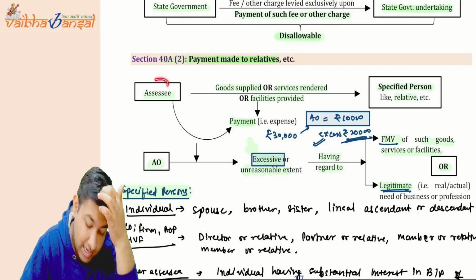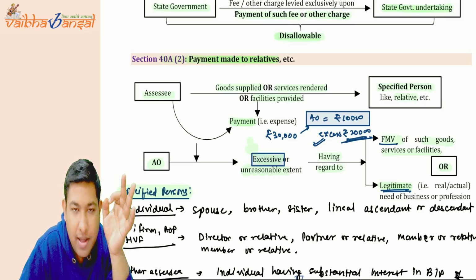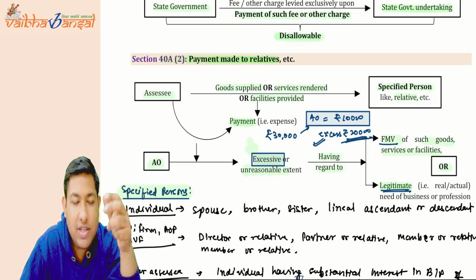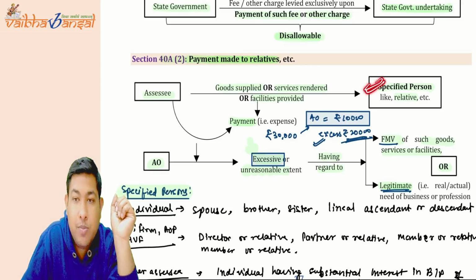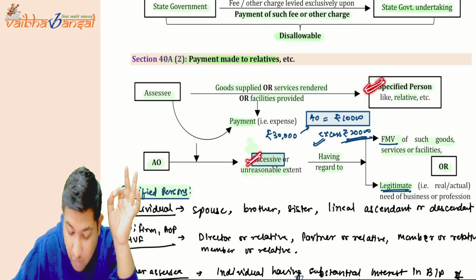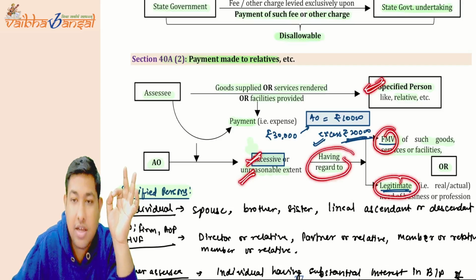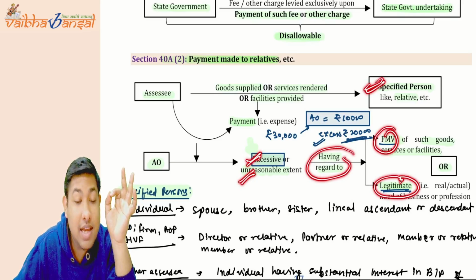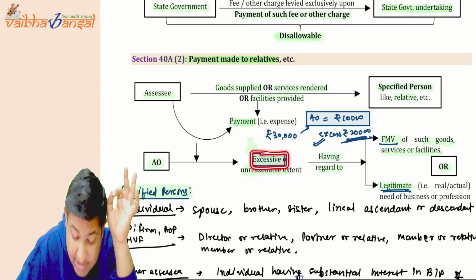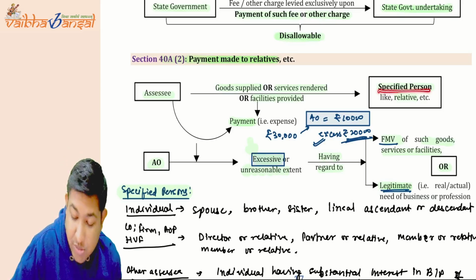Now understand this very carefully. If the assessee is paying for goods or services received or facilities provided by the specified persons of that assessee, and the AO thinks the amount paid is excessive or unreasonable, then having regard to the fair market value or the legitimacy of that amount, they can disallow such excess. The word is such excess; not the whole amount will be disallowed in the hands of the assessee. Now, who are the specified persons?